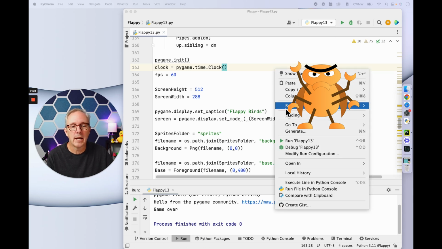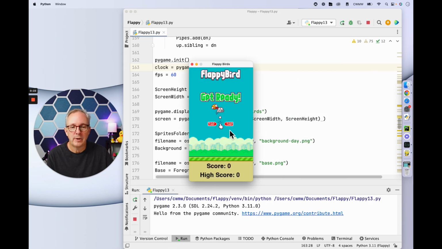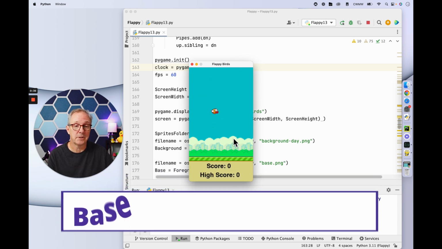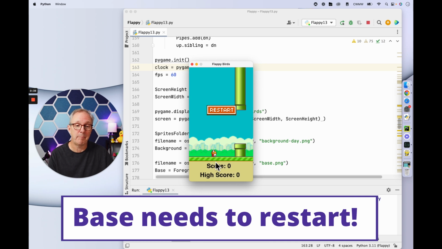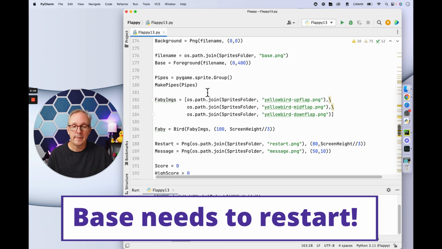When I run, notice, okay, so I'm playing, I crash. Now notice the bass has stopped. And then when I go again, the bass is still stopped. So we really need to start that bass up again. So let me go ahead and do that real quick.